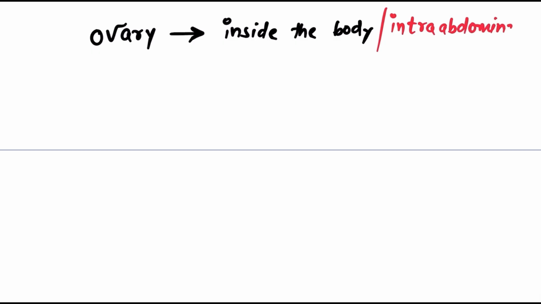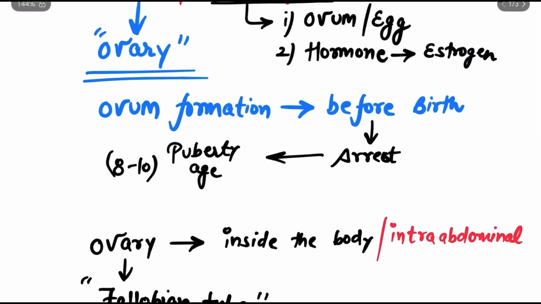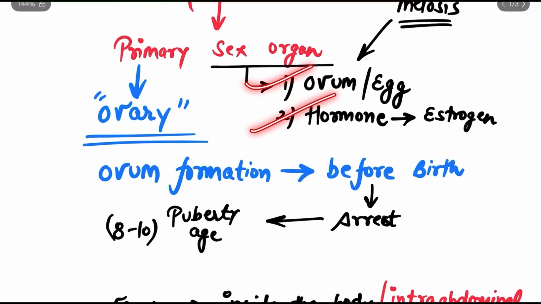Intra-abdominal means they are present inside the abdomen, inside the body of the human female. We already know there's something called the fallopian tube, which is related to the female reproductive system. The ovaries are known as the primary sex organ because they perform two functions: the formation of egg and the formation of the hormone known as estrogen.